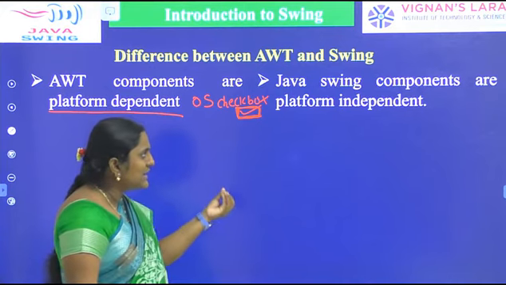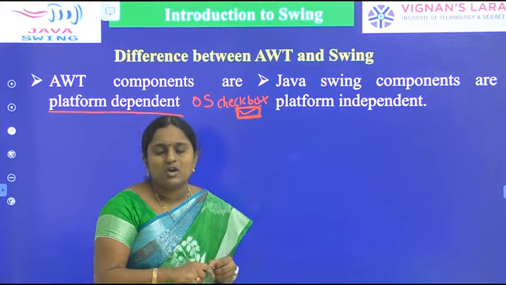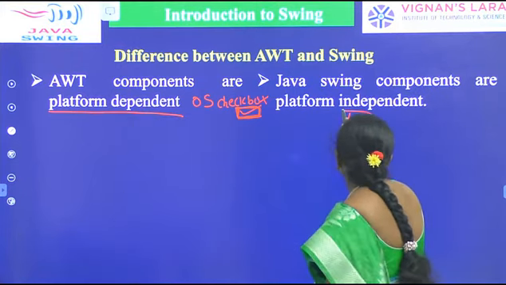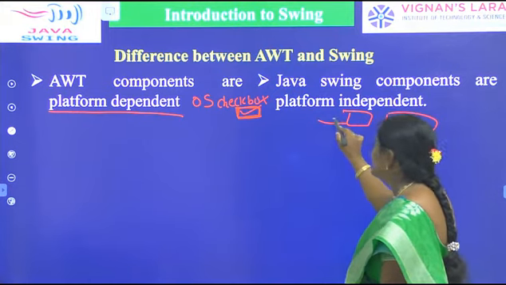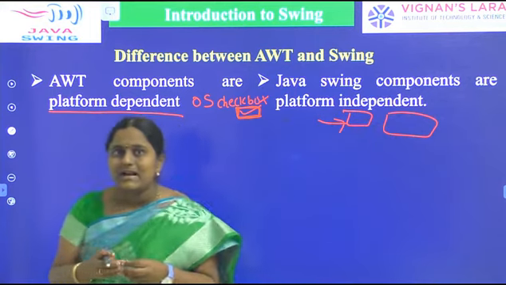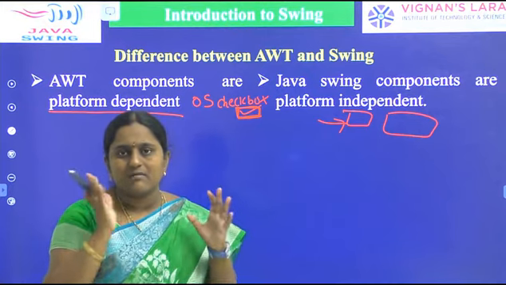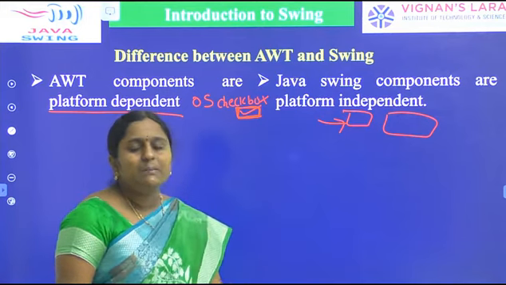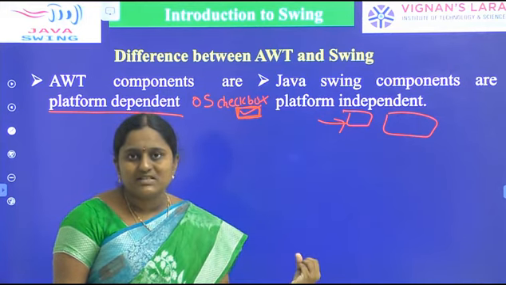Let us take the checkbox example. We can execute the checkbox GUI component in the Windows operating system, and the format is the same. We can execute the same checkbox in the Linux operating system, and the format will be the same. The major advantage of Java is that irrespective of the operating system, our code will work. But platform dependent means it depends upon the operating system.